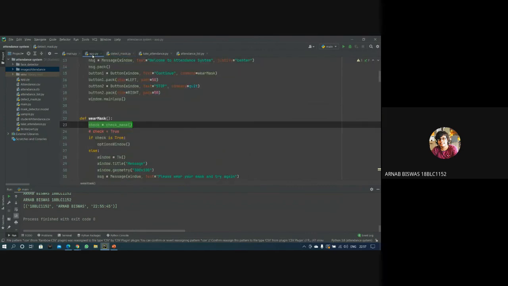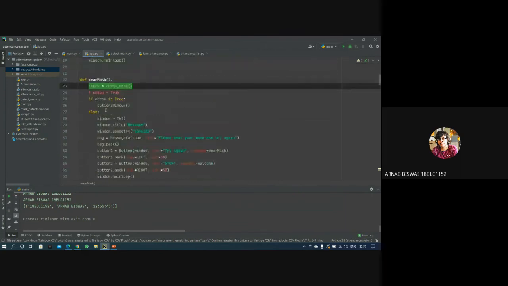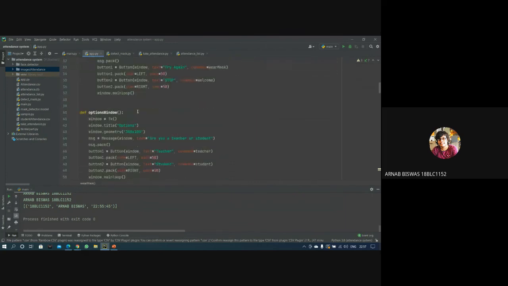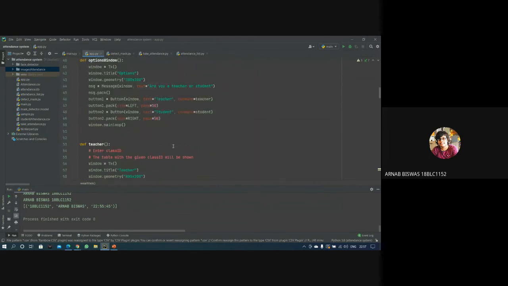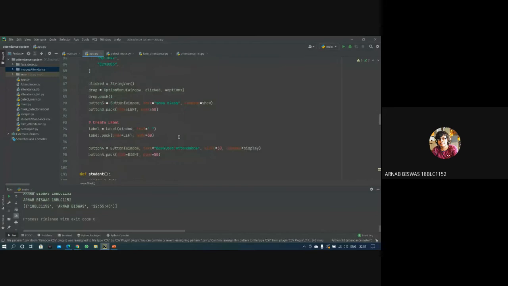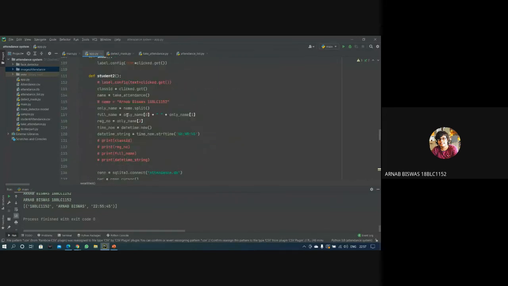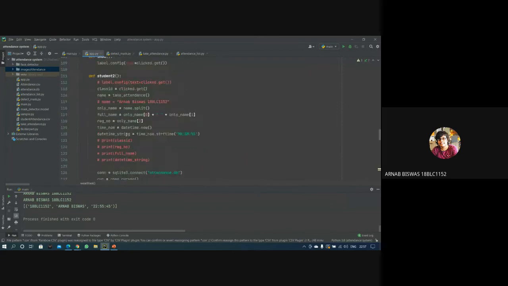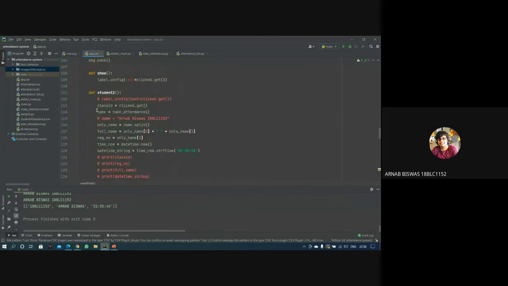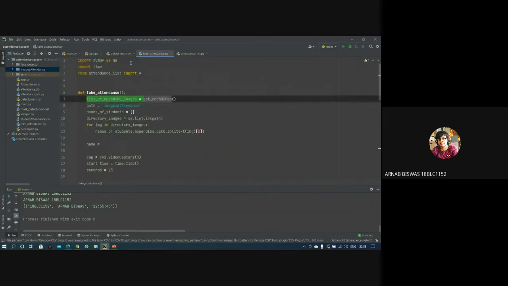Once a mask is detected, it asks the user whether they are a teacher or a student. First, let's talk about the student. If the user is a student, it will ask them to give their attendance. They will be asked to give a class ID. The class ID will be the same as the table in the database, and the name will be used as a take attendance. This take attendance function is the same function where we take our attendance.